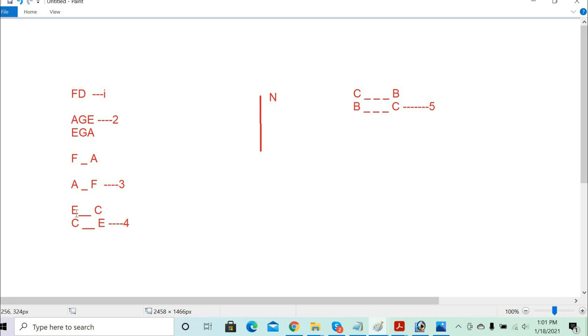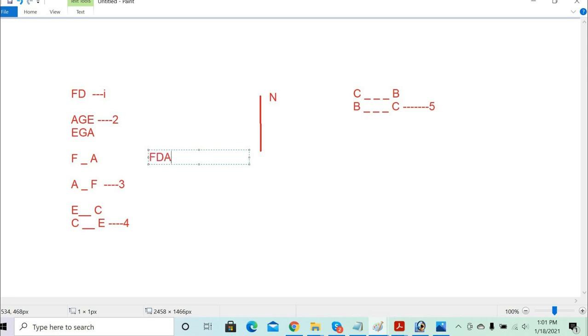Both conditions can be possible, right? Let's check both conditions. First, FDA is possible, and second, AFD is also possible.